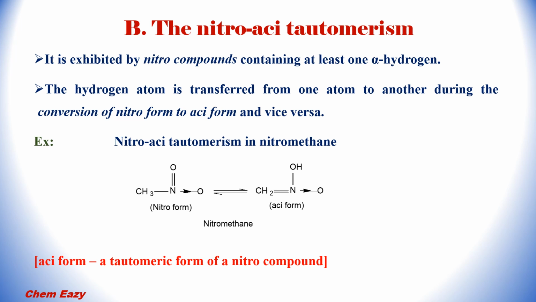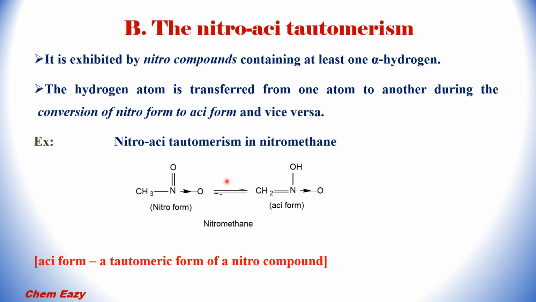And another type of tautomerism is nitro-acid tautomerism. Nitro-acid tautomerism is exhibited by nitro compounds containing at least one alpha hydrogen atom. The hydrogen atom is transferred from one atom to another during the conversion of the nitro form to the acid form and vice versa. So the acid form is nothing but a tautomeric form of a nitro compound.